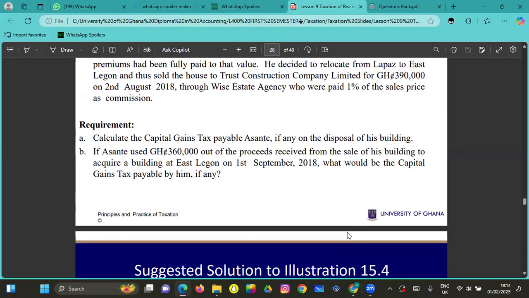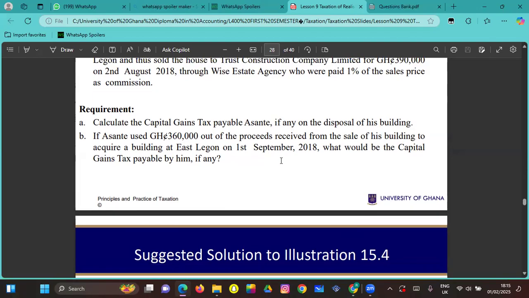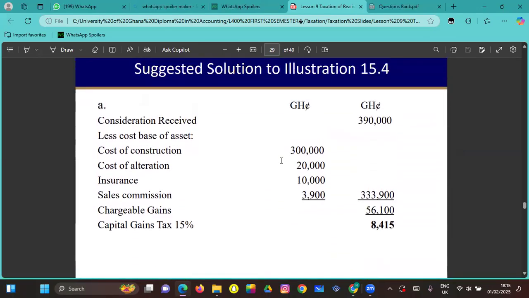Our requirement is to calculate the capital gains tax payable by Asante, if any, on the disposal of his building, and B, if Asante used 360,000 out of the proceeds received from the sale of his building to acquire a building at East Legon on 1st September 2018, what would be the capital gains tax payable by him, right? So you look at it here, it's so easy and simple and straightforward.